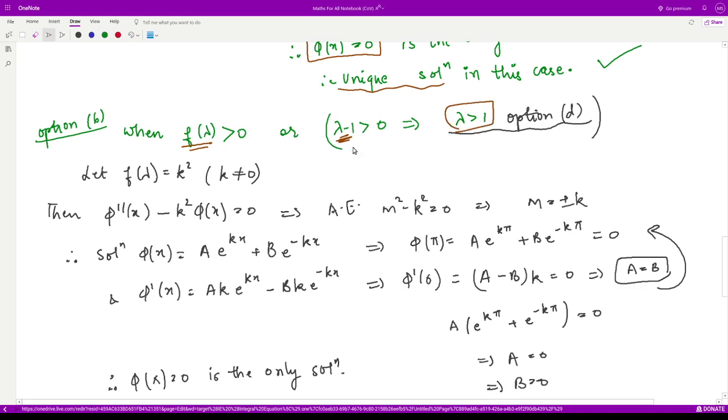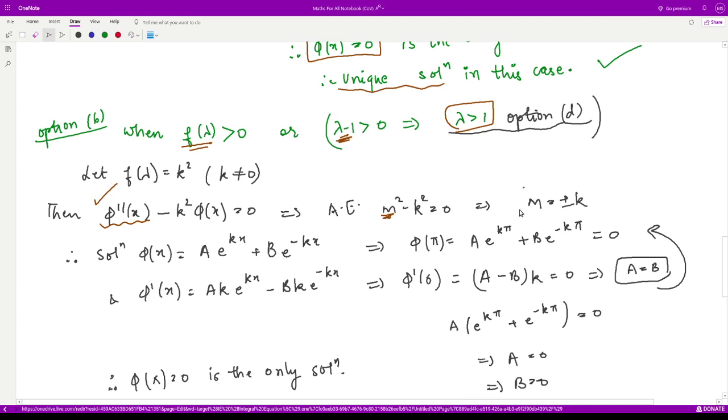This is option D. So we'll analyze these two cases simultaneously. When f of lambda is greater than 0, we can assume it to be some positive number, that is the square of some number, and it should not be 0, otherwise we'll land up at option A. So when f of lambda is k square, our equation becomes this, and the corresponding auxiliary equation becomes m square minus k square is equal to 0, where you replace the second derivative with m square.